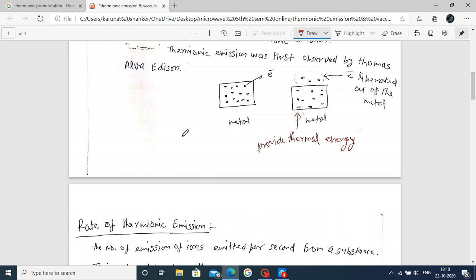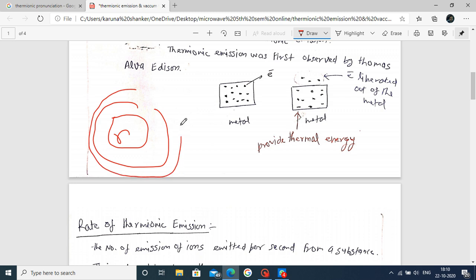Basically, a metal or any material is composed of atoms. In atoms there is a nucleus. In the nucleus there are neutrons and protons, and around the nucleus there are energy levels. In the energy levels there are electrons present. Suppose this is an electron, this is one level, and this is the second energy level, around the nucleus.